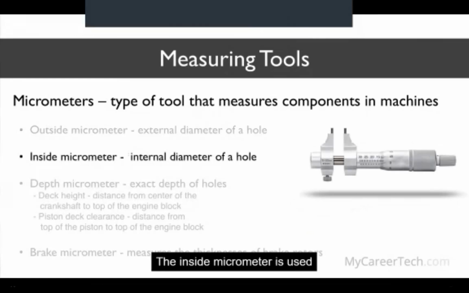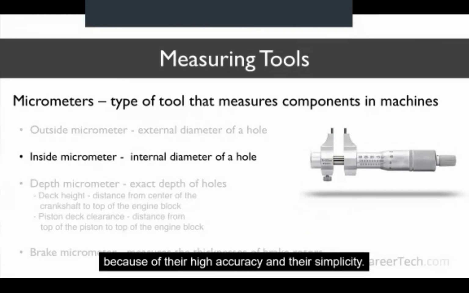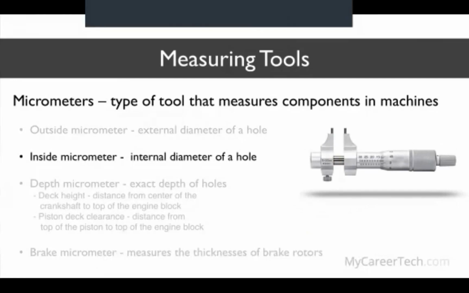The inside micrometer is used when measuring the internal diameter of a hole. Examples of such holes are cylinder bores and main bearing bores. These micrometers are the industry standard of measuring tools because of their high accuracy and their simplicity.